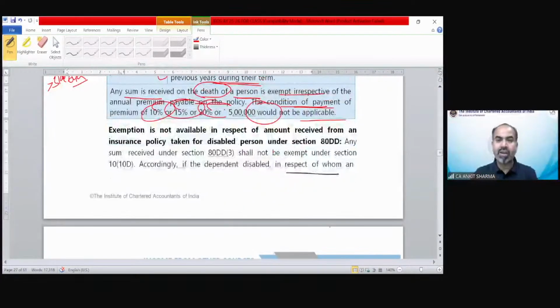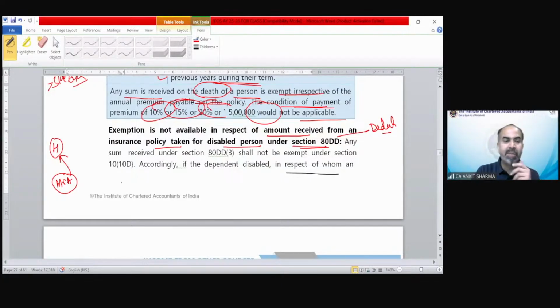Now, exemption is not available in respect of an amount received from an insurance policy taken for a disabled person under section 80DD. So 80DD is again a deduction topic. Suppose there is a person who is handicapped, Mr. H. All his expenditure, his daily expenditure, his survival expenditure, his medical treatment, etc., is borne by Mr. A. Suppose Mr. H is handicapped and dependent upon Mr. A, and Mr. A is the person who actually maintains Mr. H.